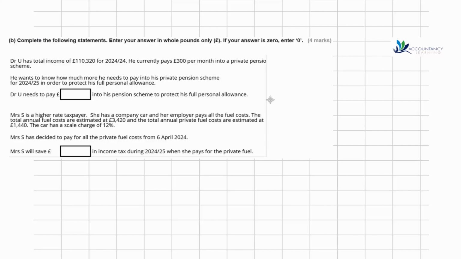So we need to complete the following statements. Dr. Yu has total income of 110,320 for the 24-25 year. He currently pays £300 per month into a private pension scheme. He wants to know how much more he needs to pay into his private pension scheme for 24-25 in order to protect his full personal allowance.